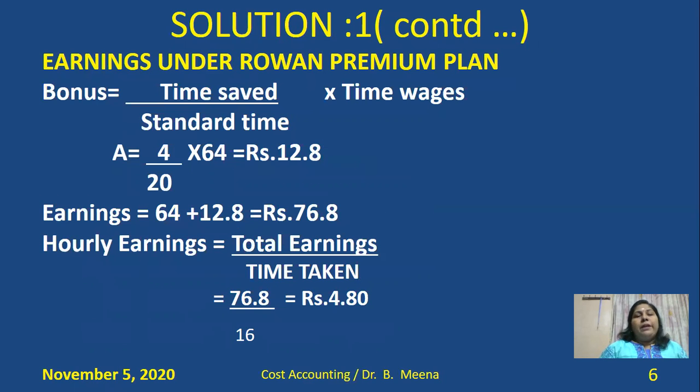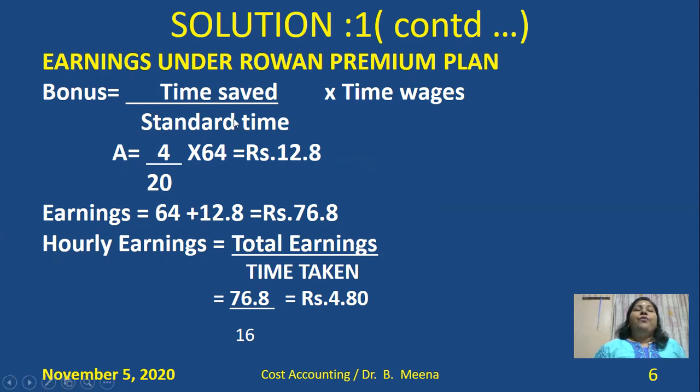One more question is pending in this problem. We need to calculate what are the earnings of A, B, C if we are following the Rowan premium plan. Okay, so the only thing is we need to calculate the bonus of A, B and C, because we already completed the time wages, so we have the same information. So let me calculate the bonus for Rowan separately. Then we'll add the time wages. Already we completed the calculations.